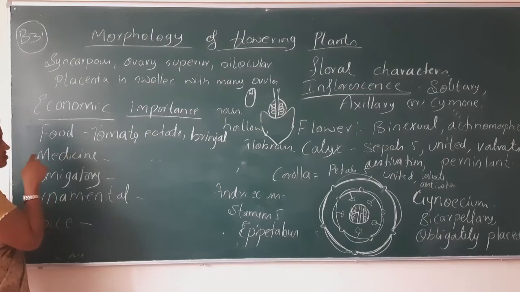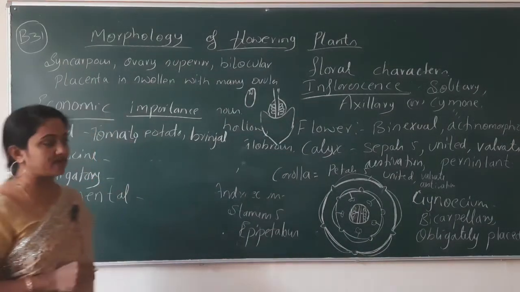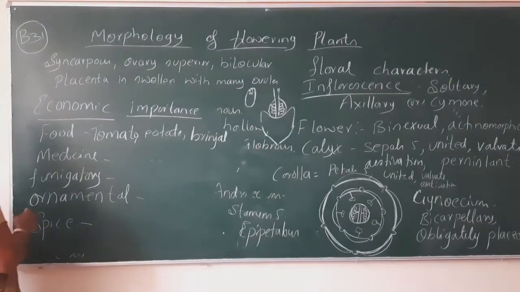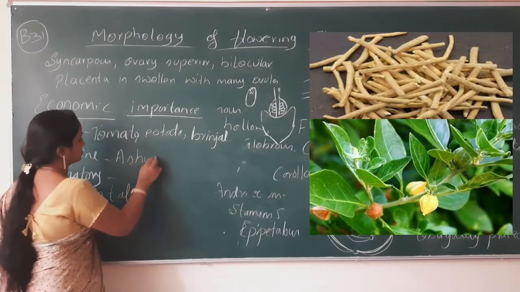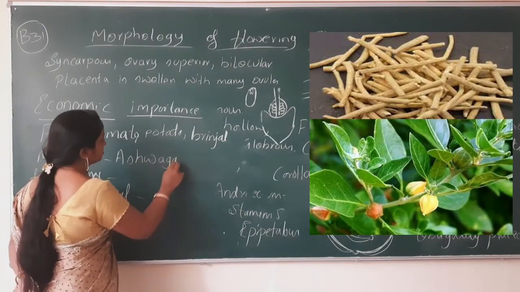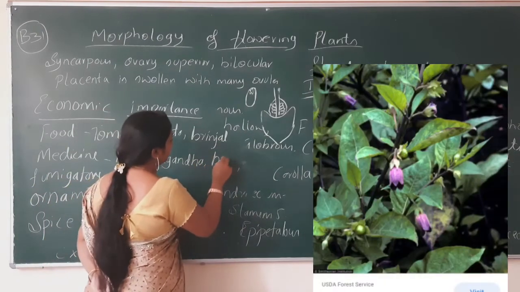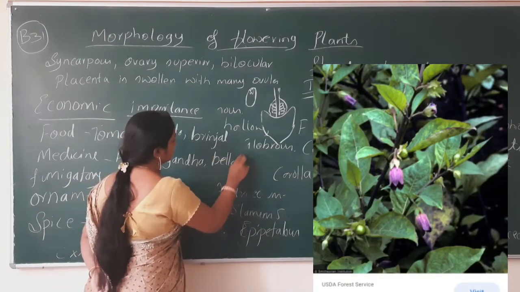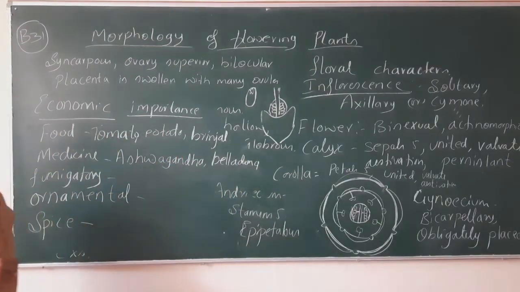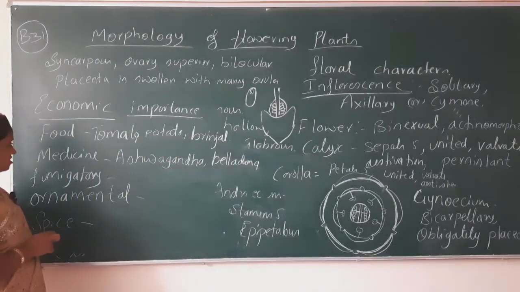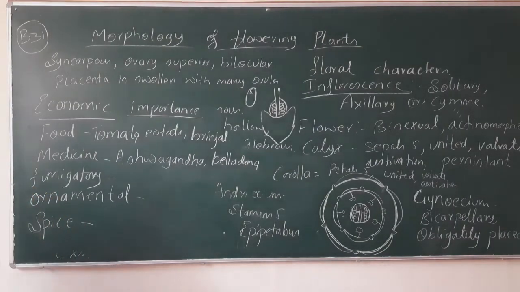The use of these plants as food means they are highly economic. For medicine: ashwagandha and belladonna. These two are examples of medicinally important plants.